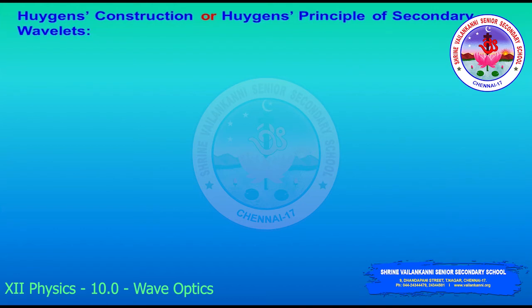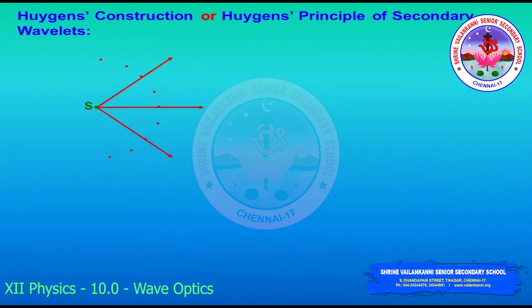What is Huygens' principle? It is the basis of the wave theory of light. According to it, each point on a wavefront is a source of secondary waves, a new wave. Here S is the source, which you can consider spherical or plane.